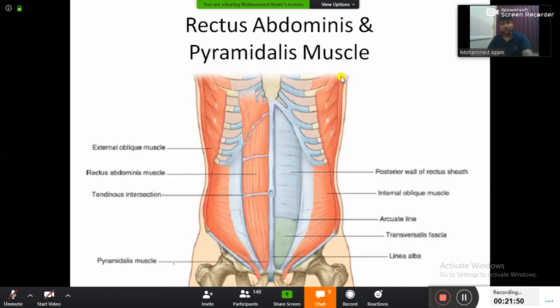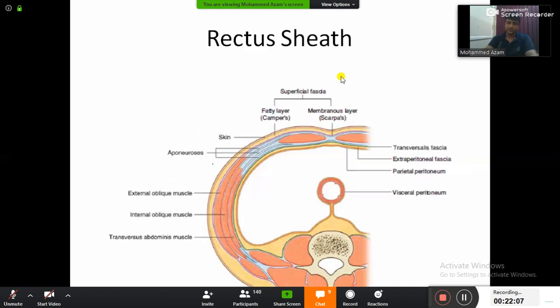But the problem is, if I want to see the arrangement of the 3 aponeurosis, I need to take a transverse section here. Once you take a transverse section, the diagram will be something like this. Try to understand what this muscle is. This one is rectus abdominis muscle, and on the other side rectus abdominis muscle. In the middle you will have linea alba.